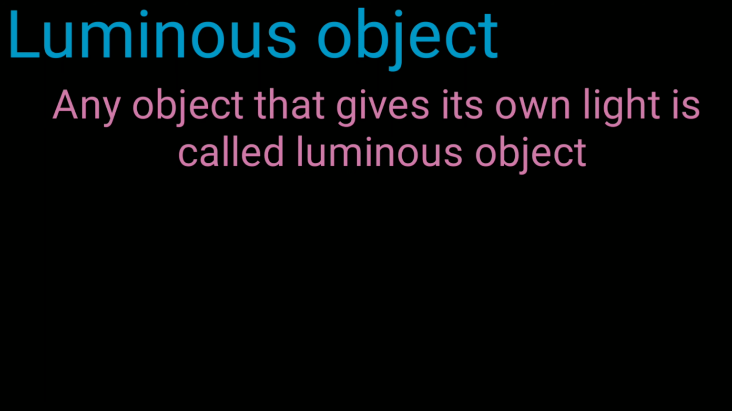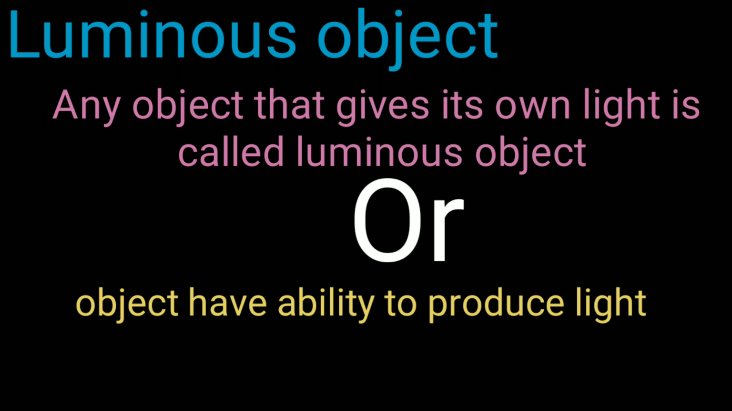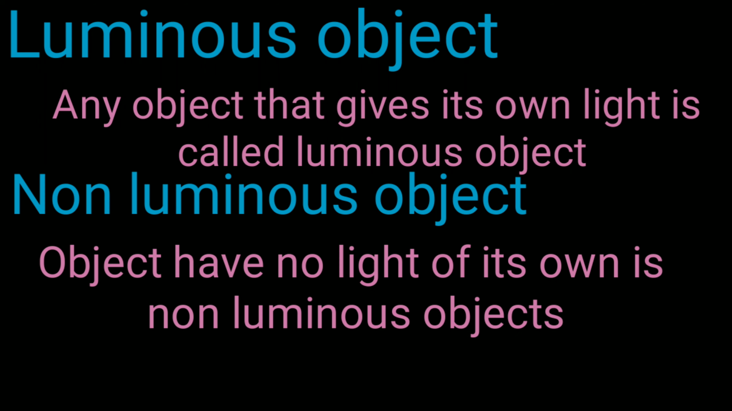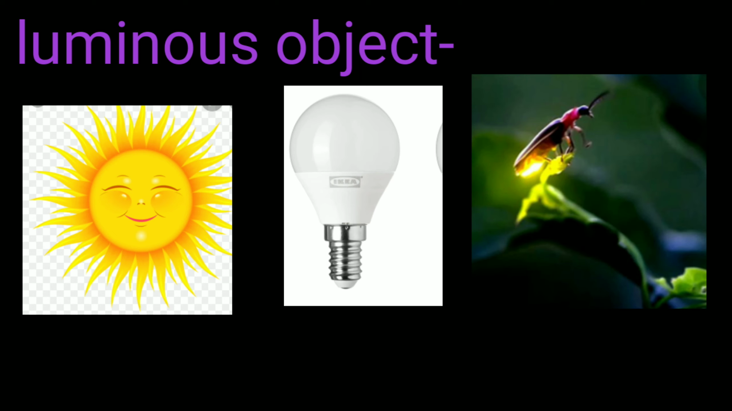Then what is luminous object? Any object that gives its own light is called luminous object, or an object which has the ability to produce light of its own is called luminous object. Then what is non-luminous object? An object which does not give out its own light is called non-luminous object. Examples for luminous objects are sun, star, candle, firefly, etc.